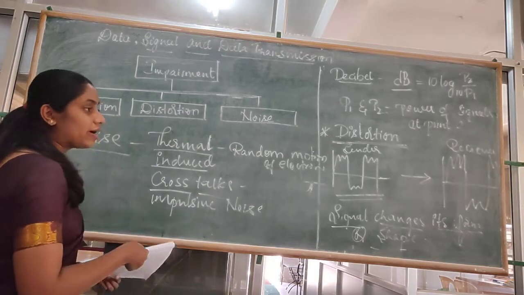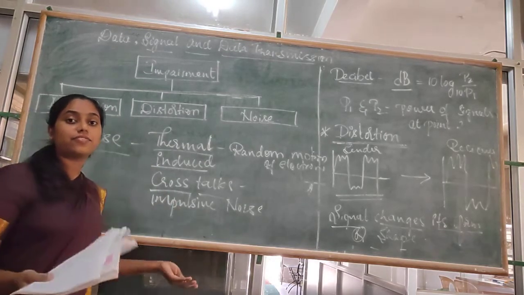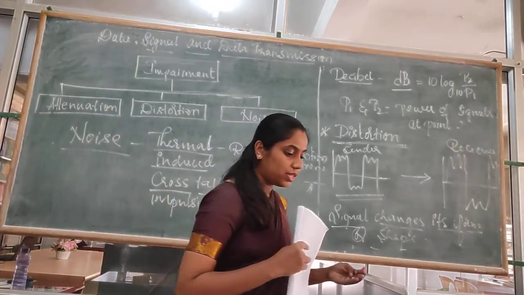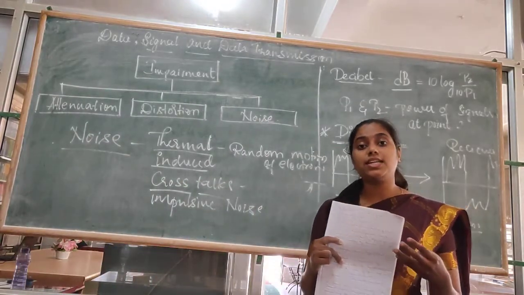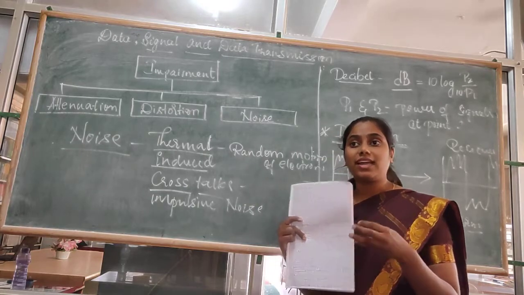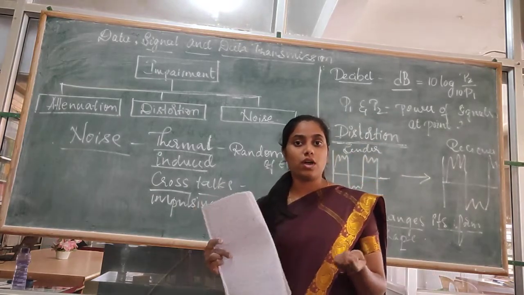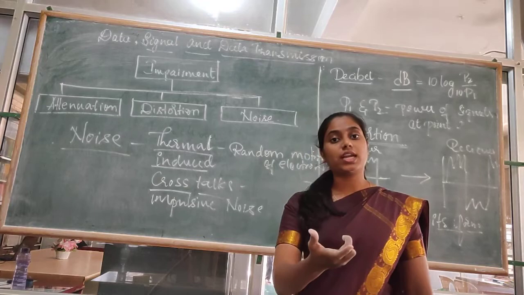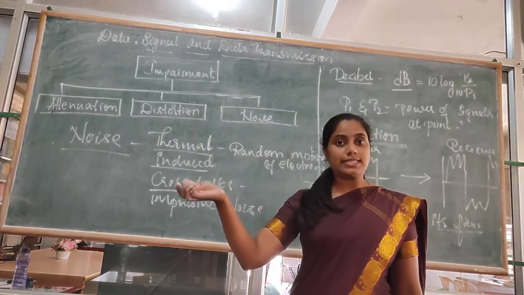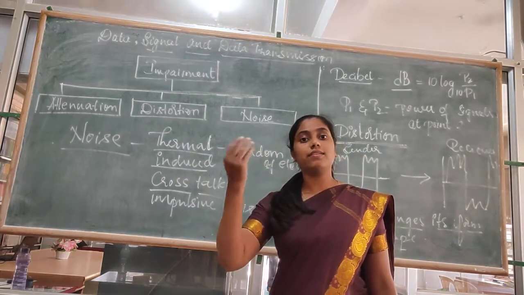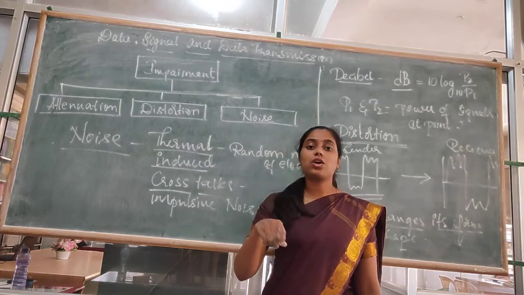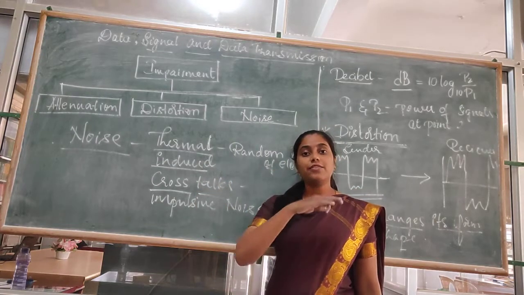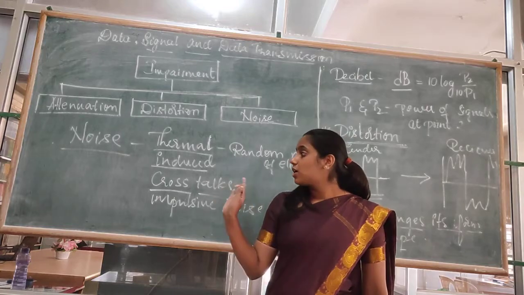Crosstalks means it will come from different transmission media. The best example of crosstalk: you will be trying to connect to someone's phone, right? Someone else will pick up and they'll start talking, right? This is called crosstalks. Different transmissions will cause the crosstalks.